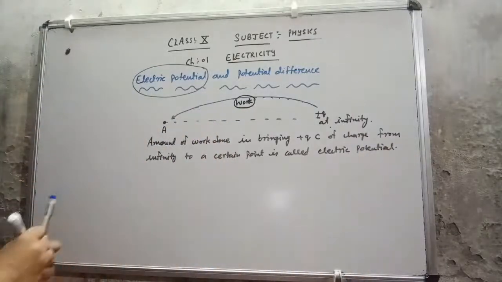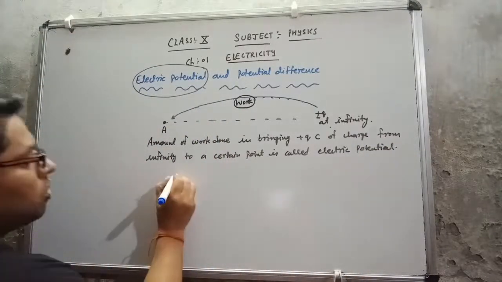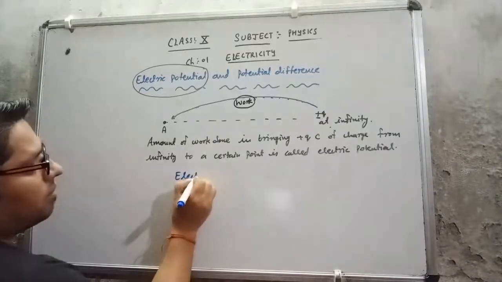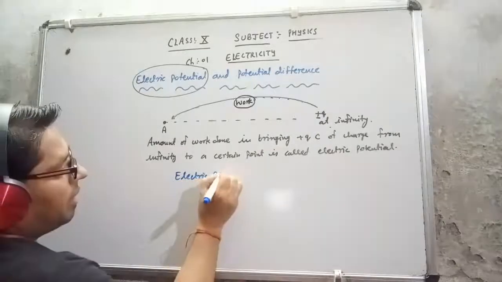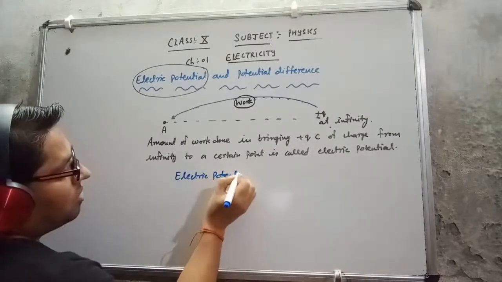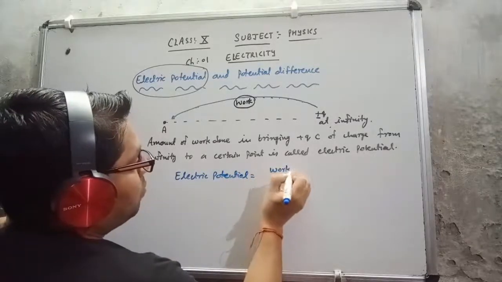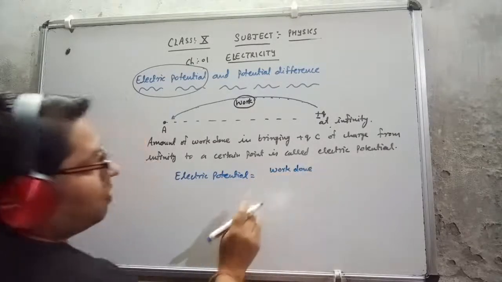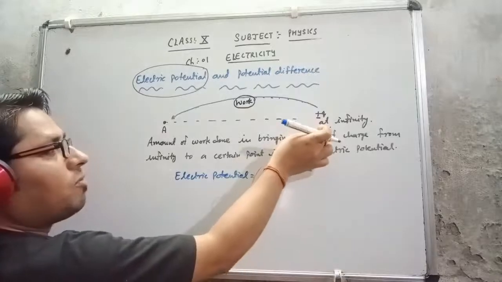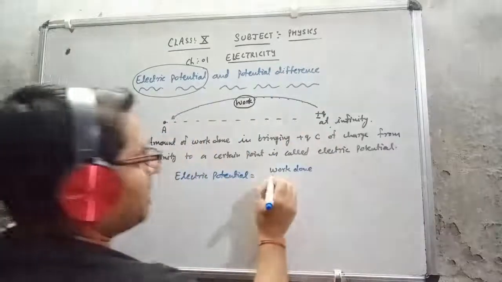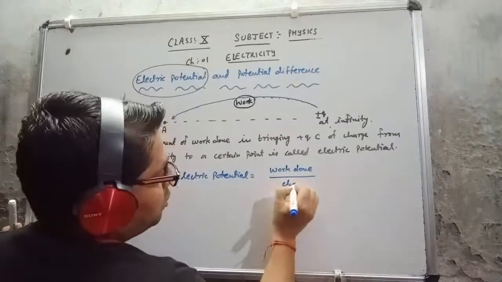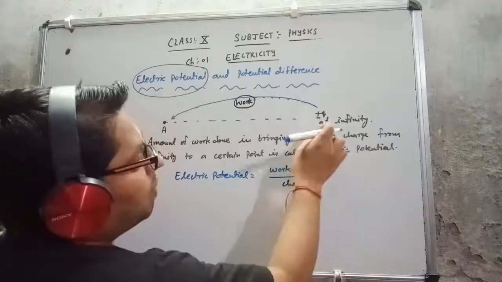If I discuss the formula, electric potential equals work done, the work we use in bringing q coulomb of charge from infinity to a certain point, upon charge, that means the coulomb of charge I am bringing.